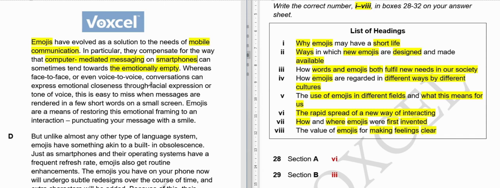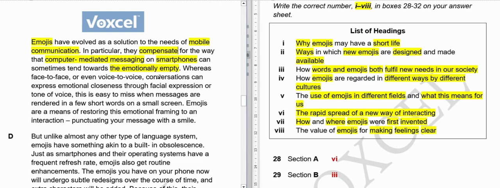They may read that you are perfectly happy and sending the message in a positive way, but if they read it in a negative tone, the message may sound negative. This is where emojis come into play. So they are saying emojis compensate for this emptiness in that conversation.